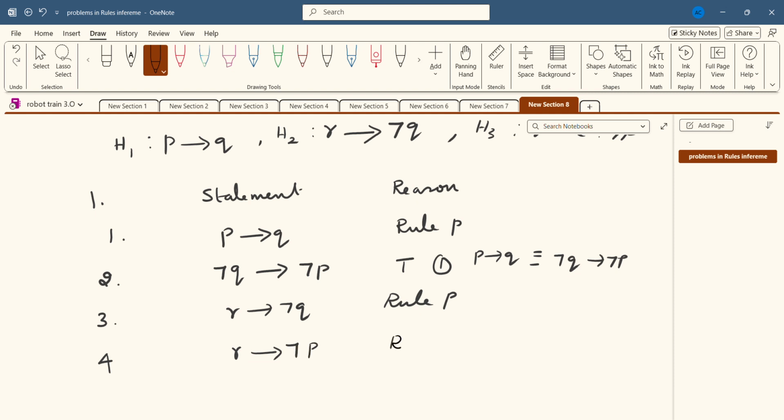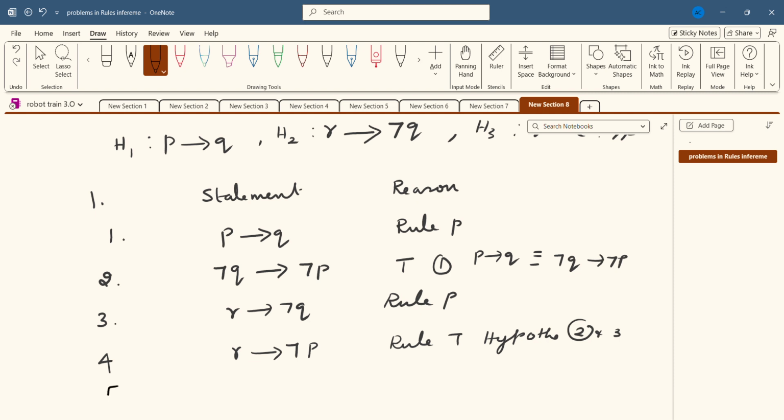Here also I can use rule T. Rule T means a formula can be derived and introduced in the derivation. Here the formula is hypothetical syllogism, by using equations 2 and 3.